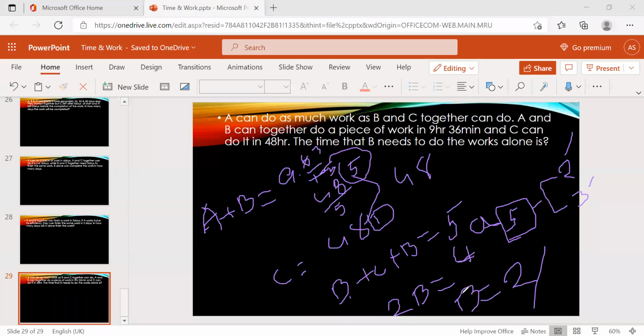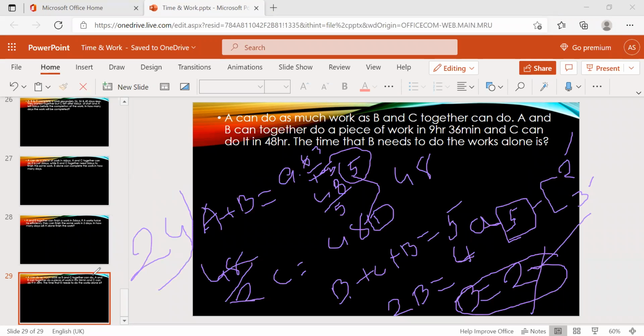It is the efficiency of B, that means 1 day work of B. They're asking the whole work, how many days? So what's the whole work? 48. 48 by 2, it's nothing but 24. 24 is the answer. Clear? So this is what we did for today's class.